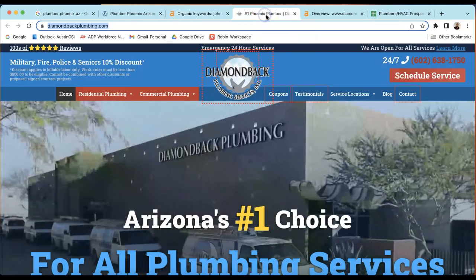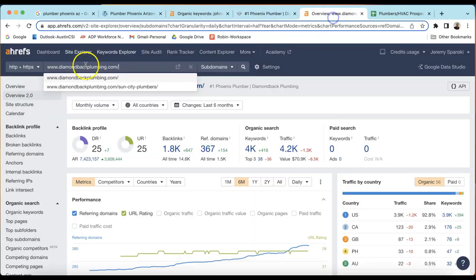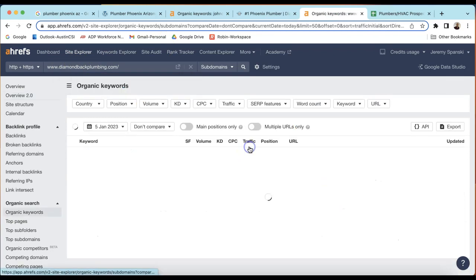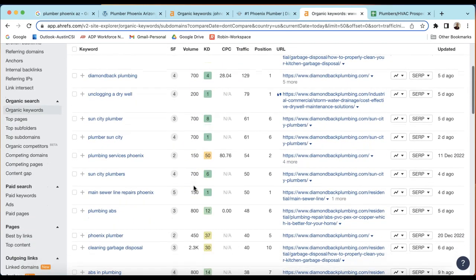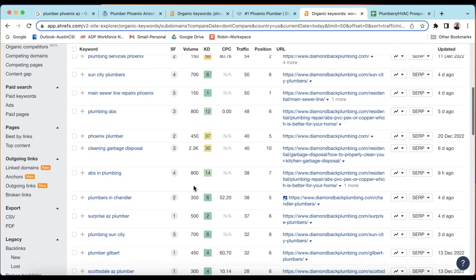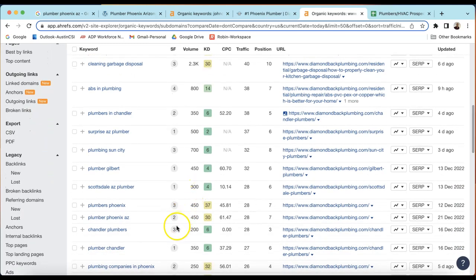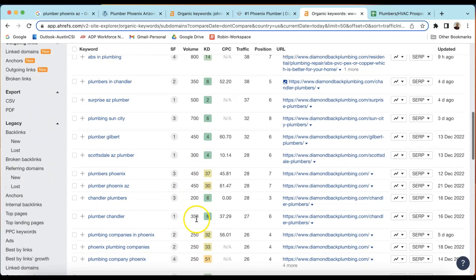Just to get to that top, here's what Diamondback Plumbing is doing. Here's their URL. Here's their deep dive. They're using 4,000 keywords. Again, you can't get there overnight, but you want to get there eventually. And if you're having trouble getting keywords or thinking about keywords, you could do a deep dive in their website. Whatever applies to you, anybody can put on their website.